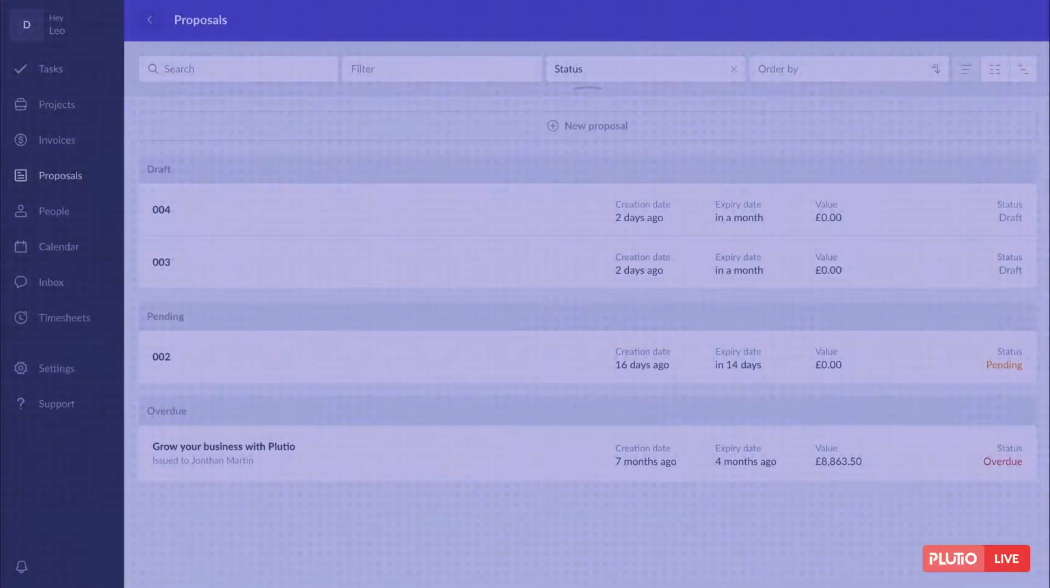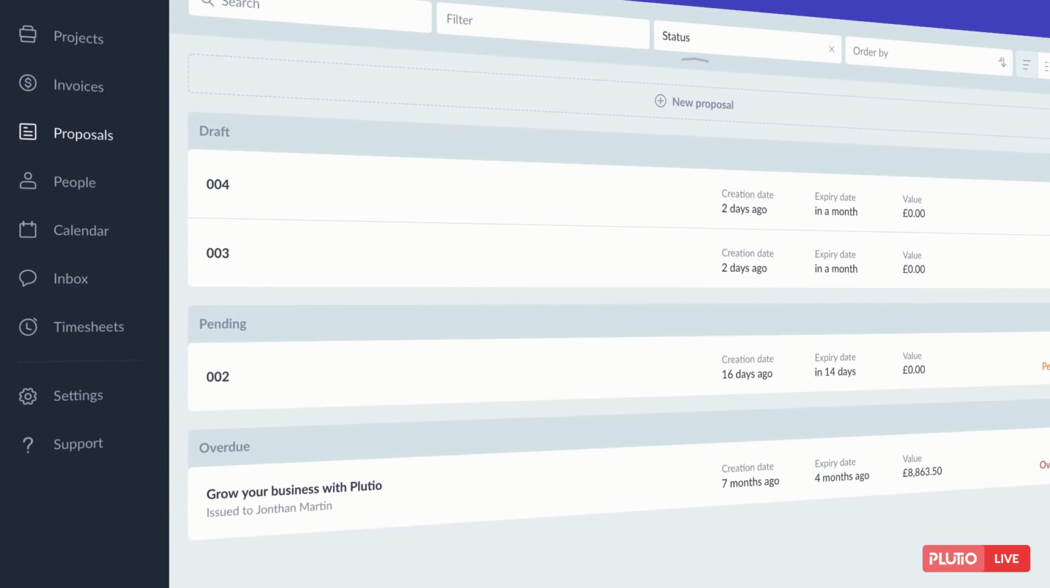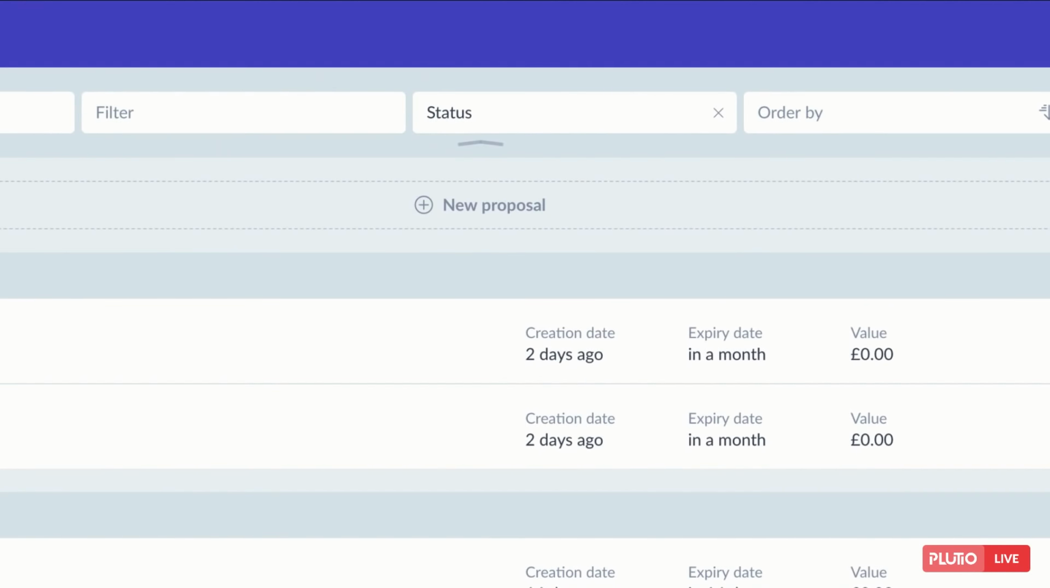Creating proposals and legally binding contracts. With Plutio's stunningly easy-to-use drag-and-drop editor, you can create proposals in no time. Let me show you how. First, click on Proposals from your main menu, and that will open up your Proposals page. From there, click on New Proposal.